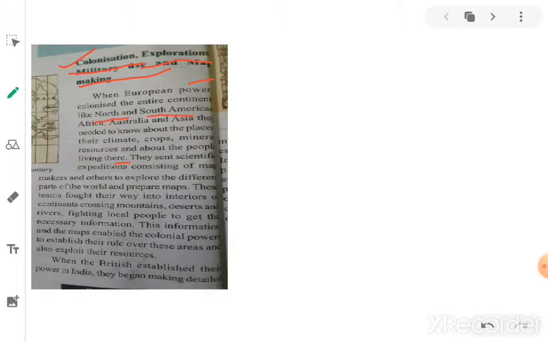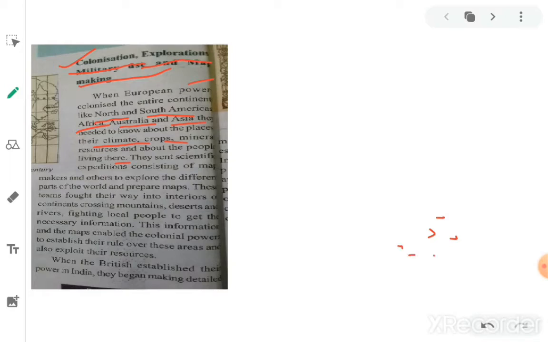North America, South America, Africa, Australia, Asia. These are continents colonized to know about their important places and the climate, what crops will grow in those continents, and minerals, natural resources, what minerals are available in those countries and continents. To know all this, they prepared some maps.